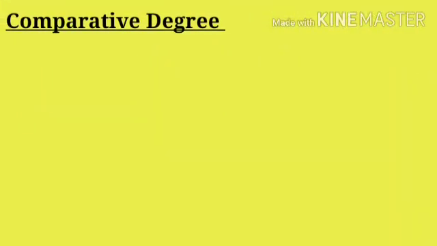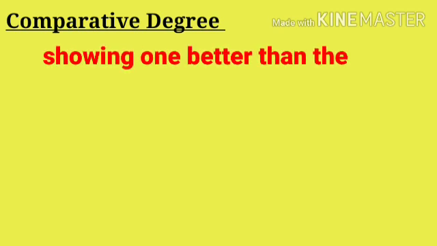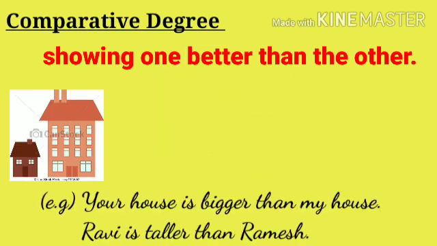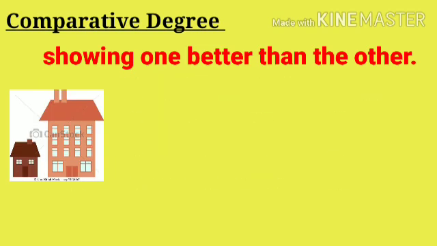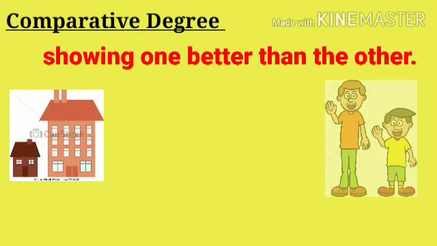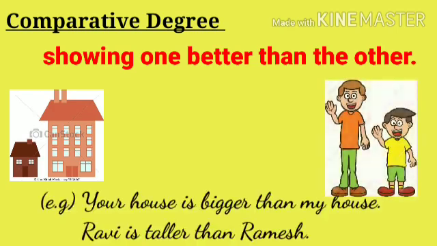Second one is comparative degree. Comparative degree is showing one better than the other. Comparing the quality of two persons or places or things is called comparative. For example, your house is bigger than my house. Ravi is taller than Ramesh. Here we are comparing one with another.